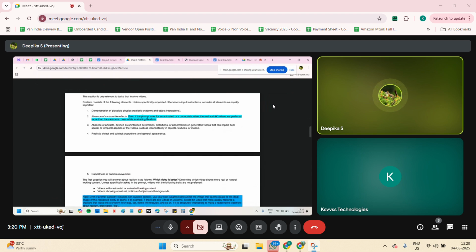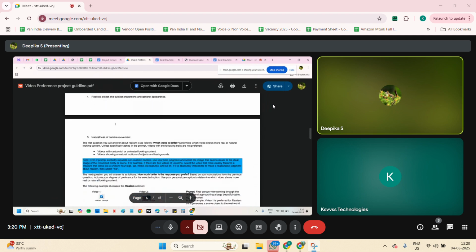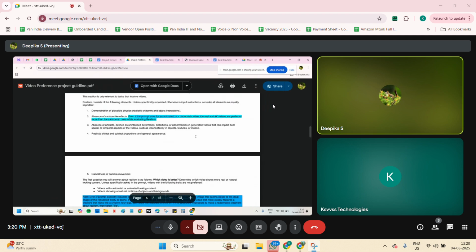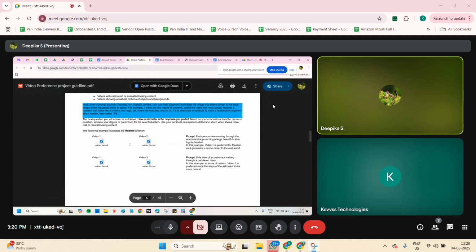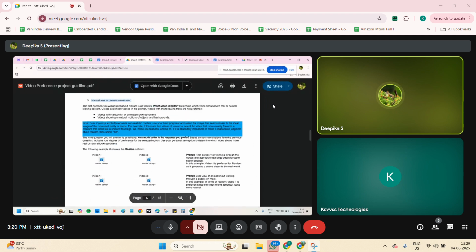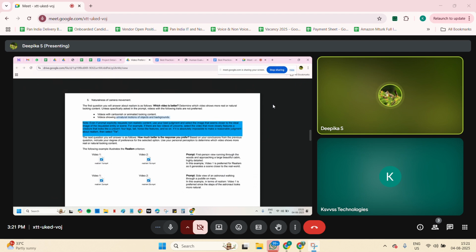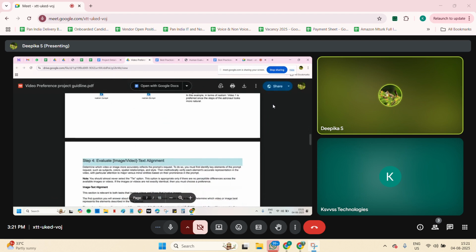If they say in the prompt itself that it is an animated or cartoonish video, then we can consider it, because the prompt itself says so. So we need to consider that. That is what they are telling here. Okay. Next, naturalness of camera comes under here. So all will be here only. As I told, the backgrounds we need to check, and the cartoonish or animated video, everything is covered over there.